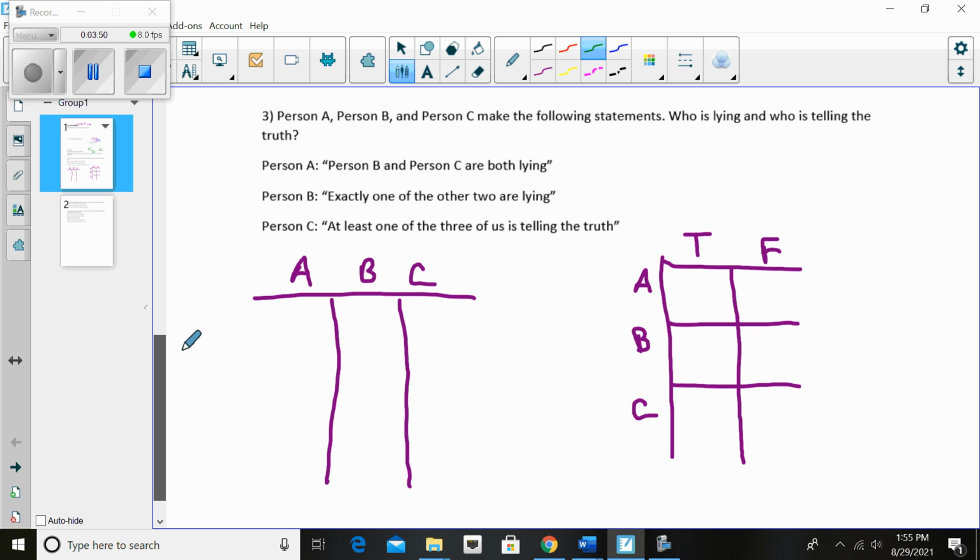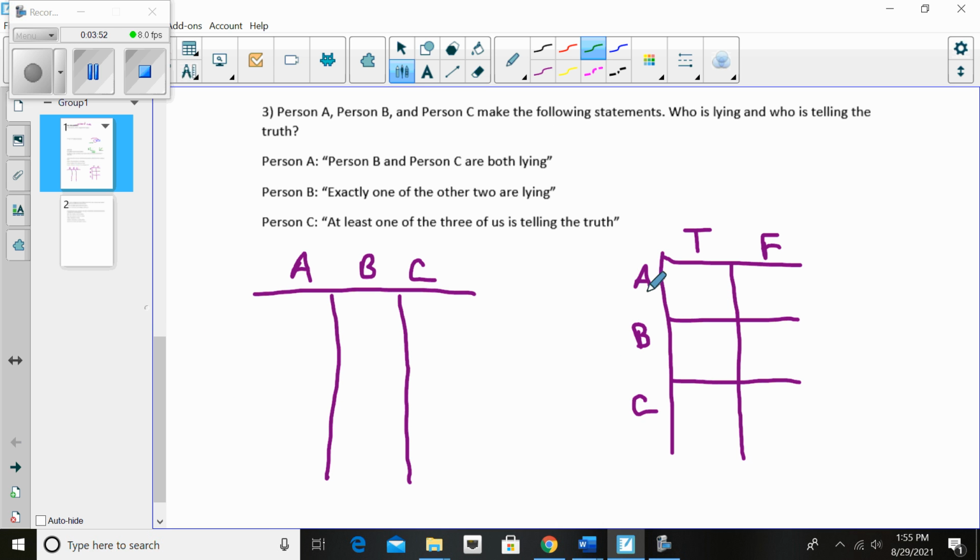And so we have a distinct number of possibilities. Person A is either lying or telling the truth, same thing with person B, same thing with person C. So there's only 6 possible things that could happen. If we realized 5 of the scenarios don't work, we could use process of elimination. So if we were to start in this case and say, person A must be telling the truth.